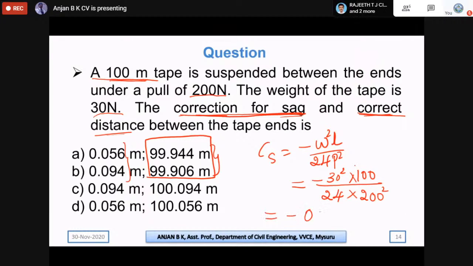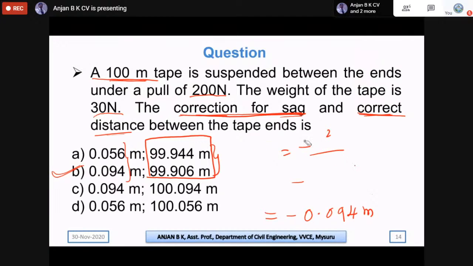It is negative 0.094 meters. So we can say directly that the answer for this question is option B. But since this is a negative correction, the correct distance, or the actual distance, is equal to 100 minus the error due to sag, that is minus 0.094.